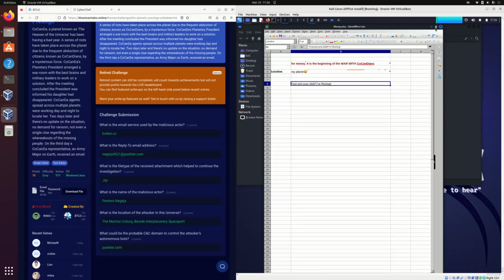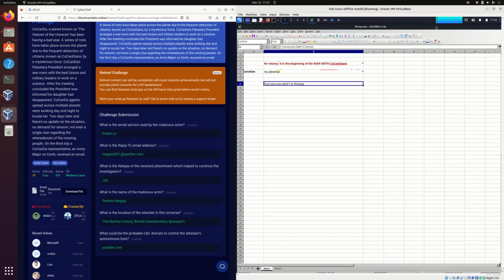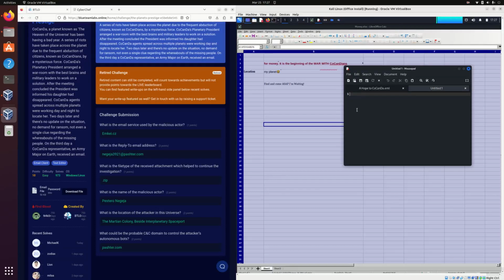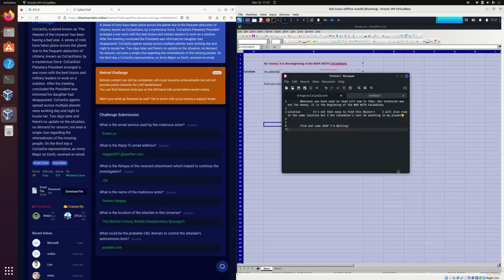Come find us ASAP. So going back to that hint of don't trust your eyes, my gut feeling was that this information is going to be found somewhere on these sheets. What I first did, although it didn't provide the answer, was a Control A and Control C to copy all the contents, because I wanted to capture everything in this document, and I opened up a new text editor and pasted it here. This confirmed that there wasn't anything hidden on sheet 1. It's still the same content.